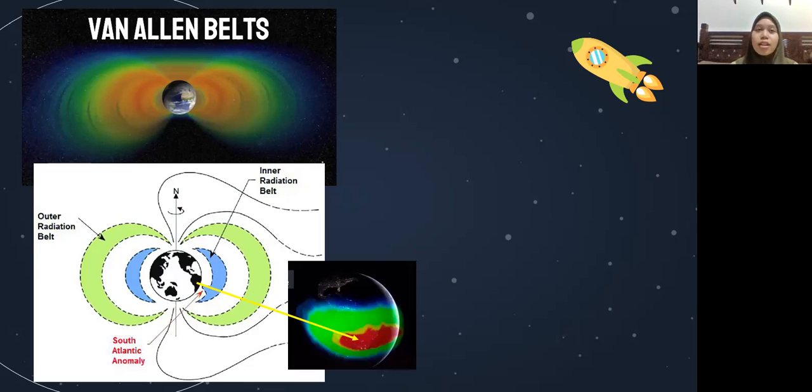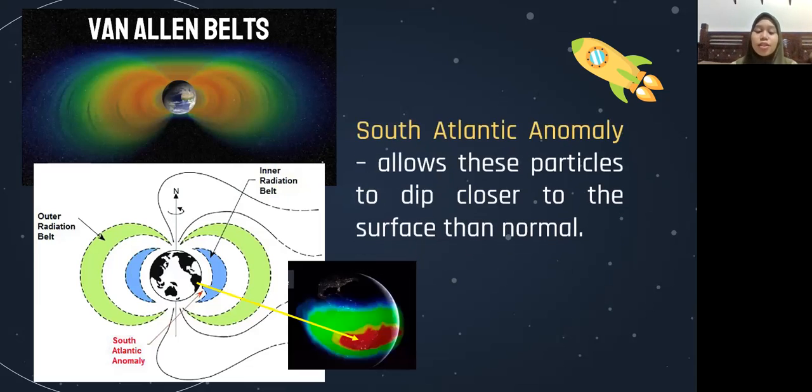But for your additional information, over the South America and the Southern Atlantic Ocean, an unusually weak spot in the field called South Atlantic Anomaly, or SAA, allows these particles to dip closer to the surface than normal. Typically, the belt is at least a few thousand kilometers above the surface, but here in SAA, it's only about 600 kilometers up.